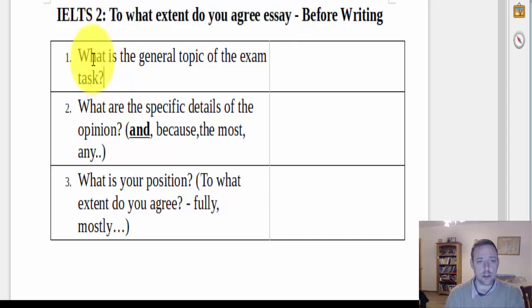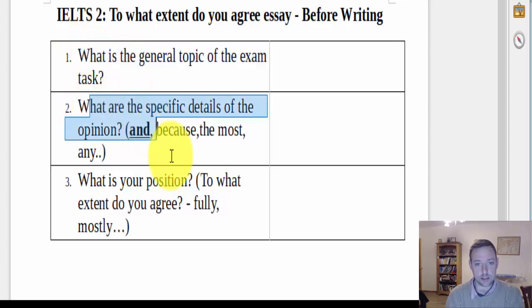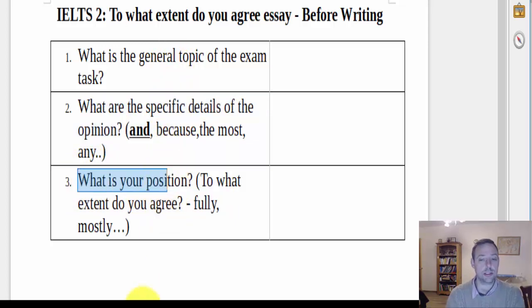Okay. Here we have a checklist. What is the general topic of the exam task? What are the specific details of the opinion? So there's an opinion that you need to agree or disagree with. And then you need to think about what your position is. So let's have a look at the task.